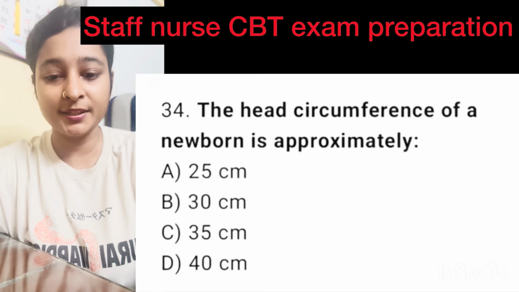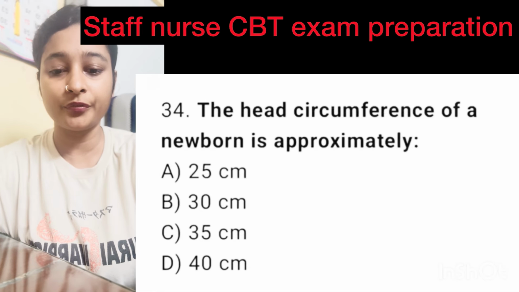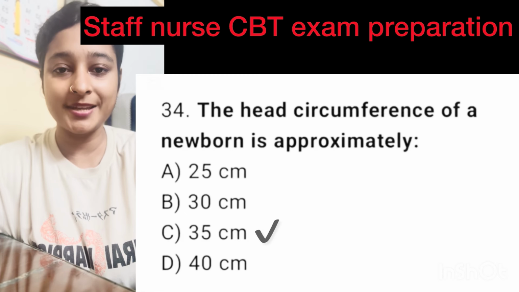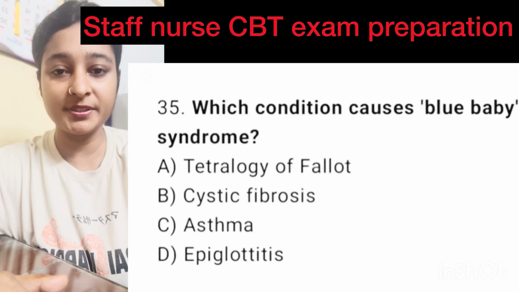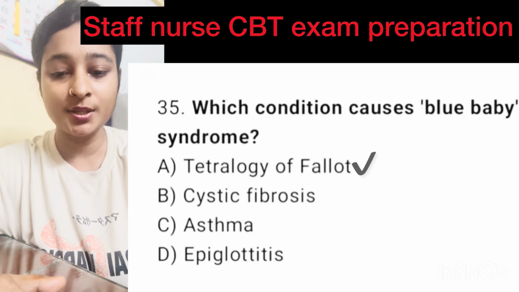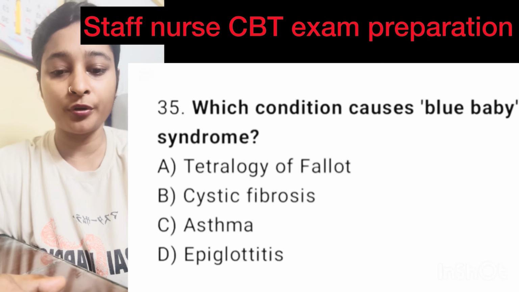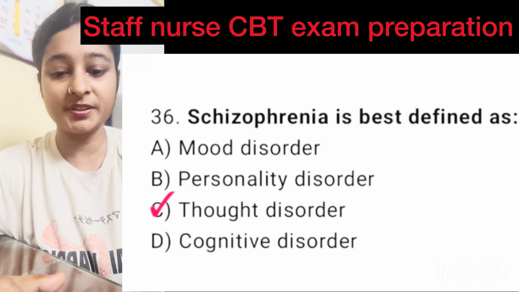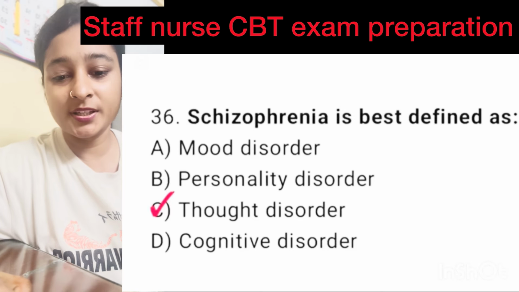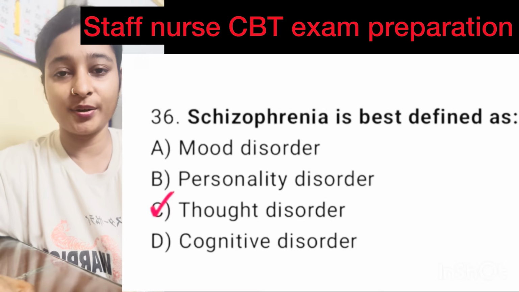Question number 34. The head circumference of a newborn is approximately. Here right option is option C, 35 centimeter. Question number 35. Which condition causes blue baby syndrome? Here right option is option A, tetralogy of Fallot. Question number 36. Schizophrenia is best defined as. Here right option is option C, thought disorder.